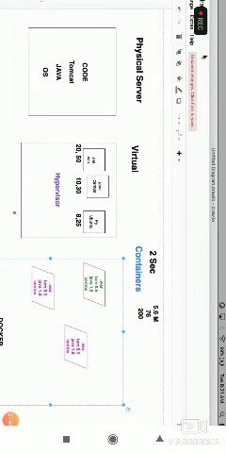Any questions, anyone? Any questions so far, team? Yes, no, maybe. This is the reality of containerization. Sir, can you tell what is orchestration?